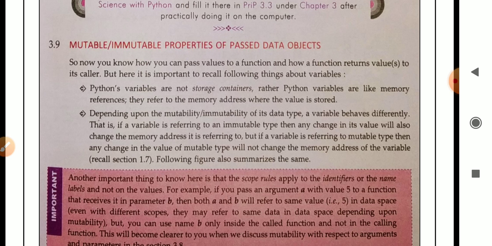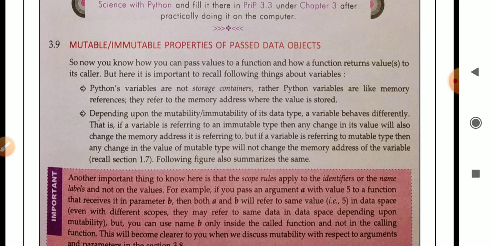Second point, depending upon the mutability and immutability of its data type, a variable behaves differently. Once again I am repeating, depending upon the mutability and immutability of its data type, the variable behavior changes. So how does it change the behavior?